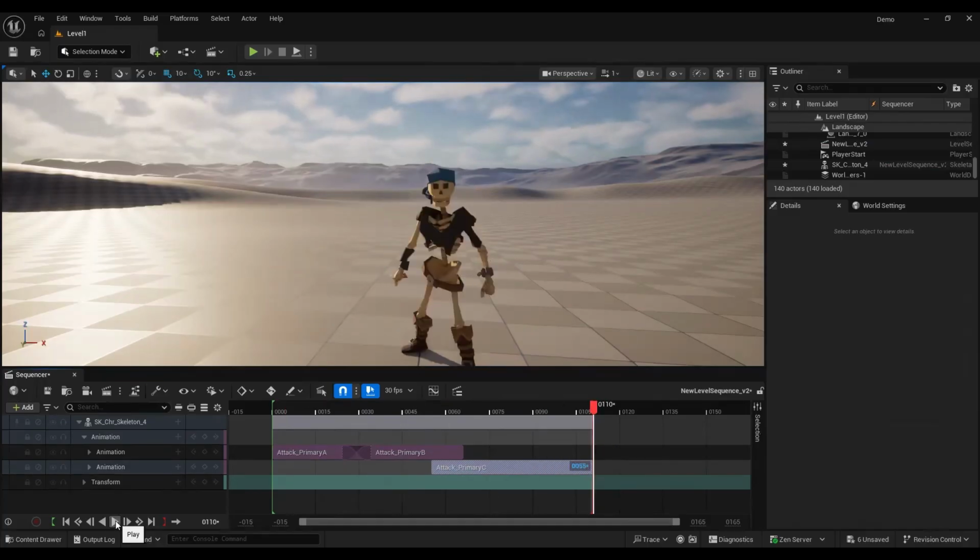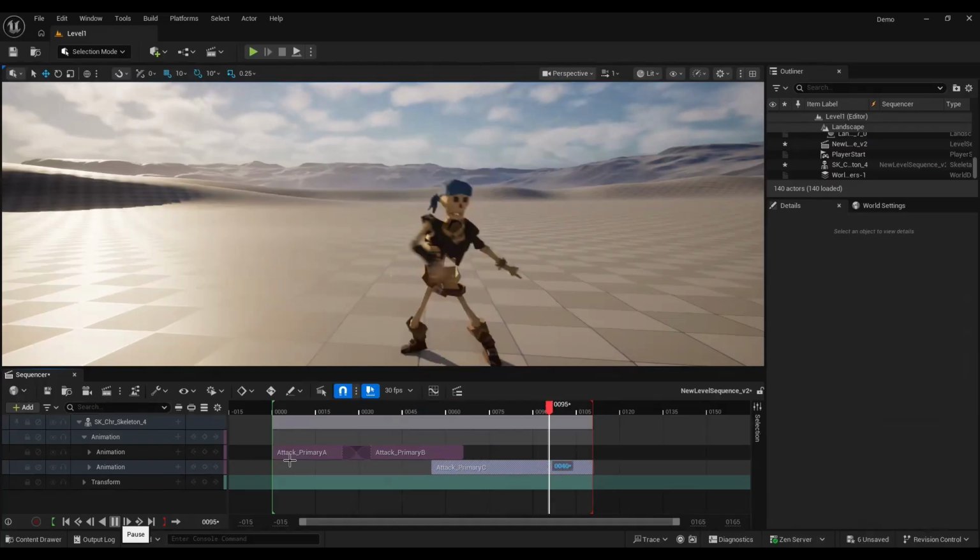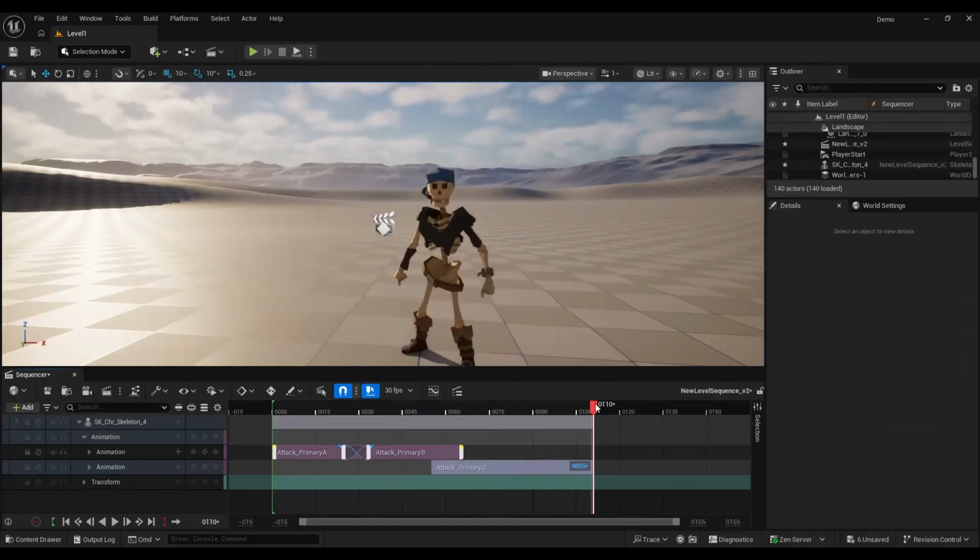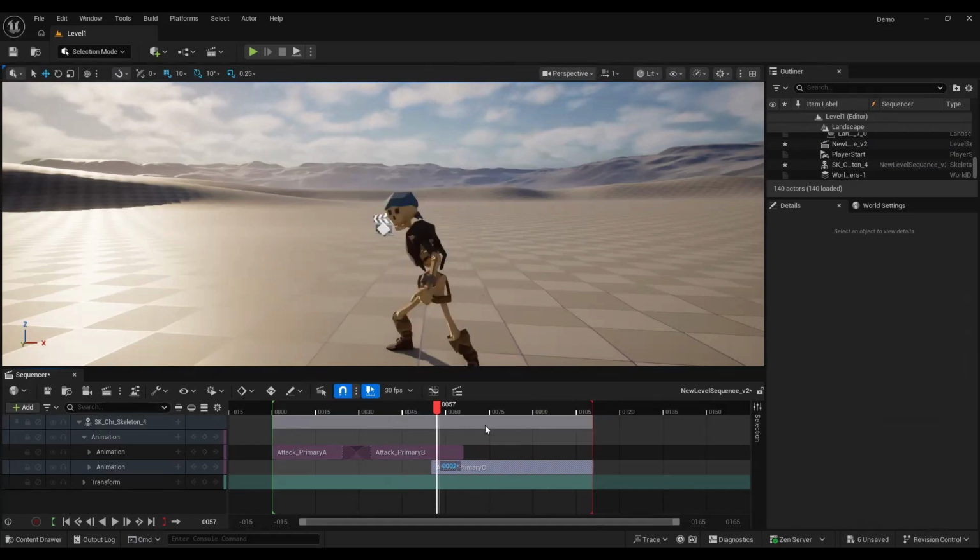I mean, it's working, but I see it's kind of like, I don't like what ends there, the transition from one animation to the next.